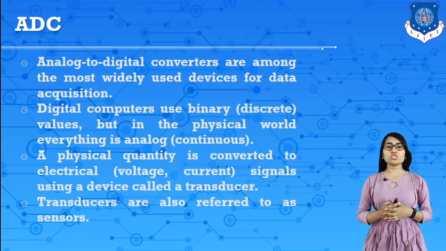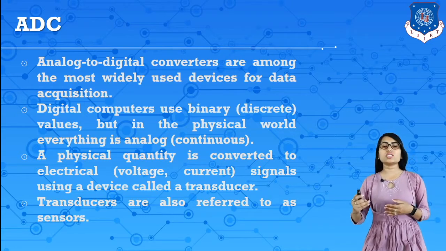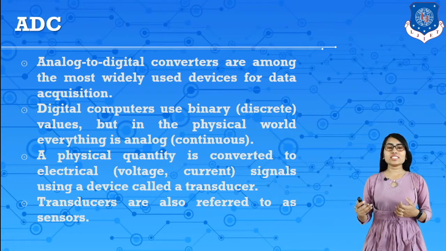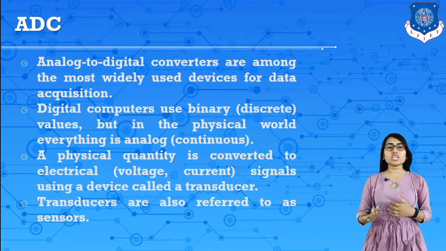Digital computers use binary values, but in the physical world everything is analog, that means continuous. A physical quantity is converted to electrical form, that means a voltage or current, using a device called a transducer. Transducers are also referred to as sensors. So this physical quantity can be converted into a continuous signal by these sensors, and this continuous signal can be converted into digital form for processing by means of an analog to digital converter.